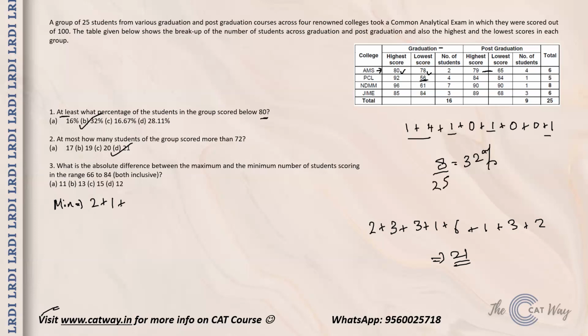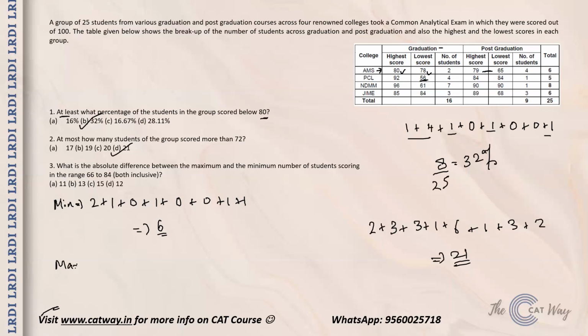From PCL, if you have to get a minimum, definitely two guys are out of it. Then there are two people. Now we will assume that these two people do not fall in that range. So we go to a 0 because you are minimizing. Now PCL post graduation, there is just one single person at 84 and that person will be counted. Similarly, you can do for others. So NDMM you get 0 in graduation and post graduation, and JIME you get a 1 and 1. So the total number of people becomes 6.